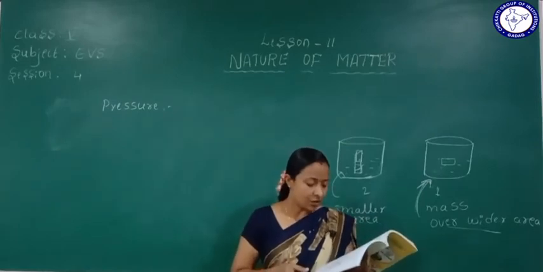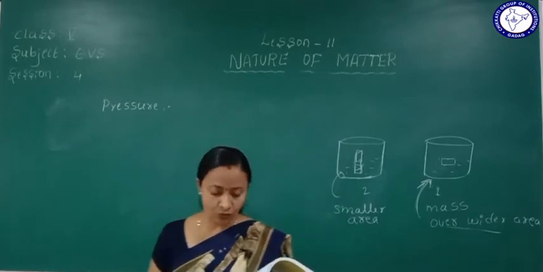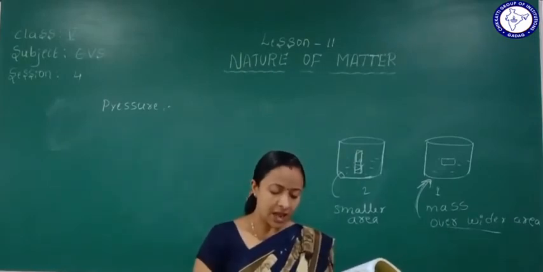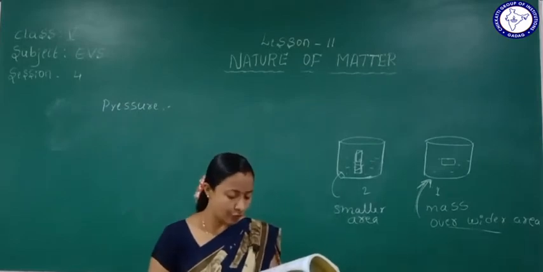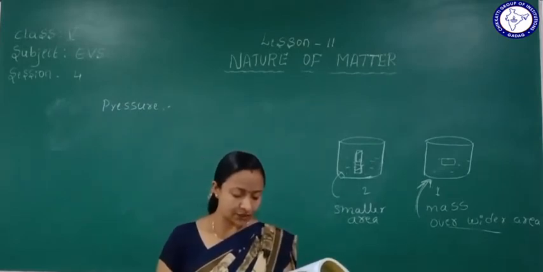Yes, when an object is immersed in water, it exerts a downward force on the water, and the water in turn exerts an upward force, the upward thrust, on the object.